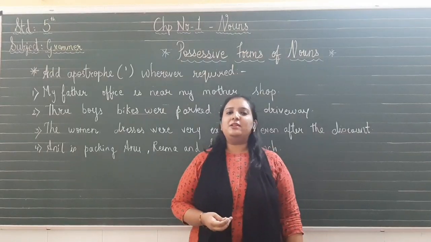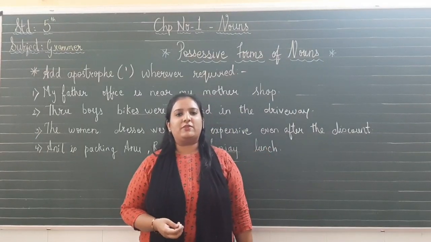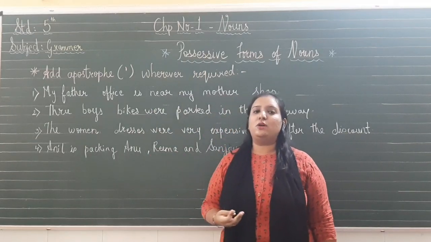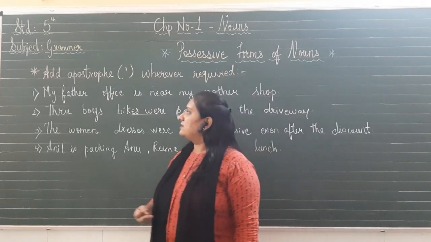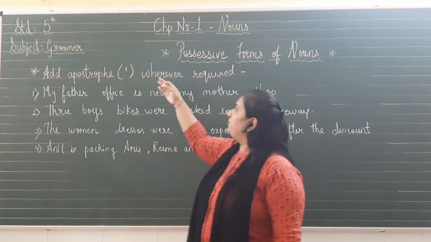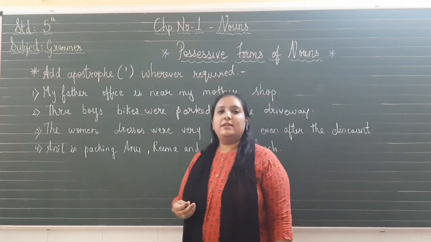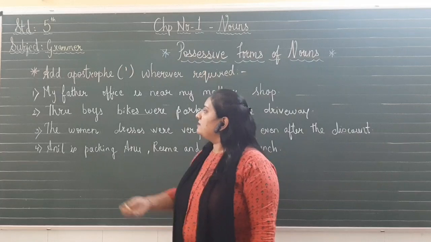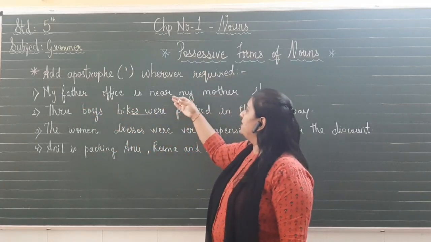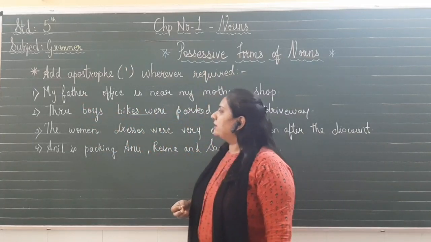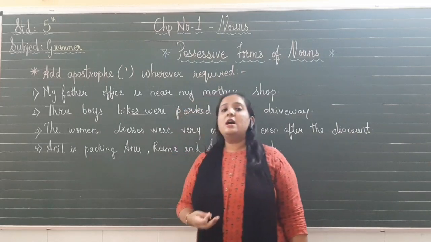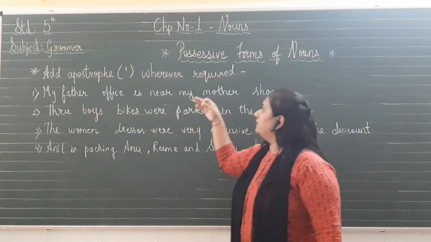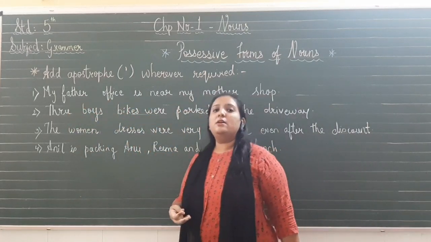So students, after learning all the 4 rules of possessive forms of nouns, let us look at the 4 sentences and how to apply those rules. The very first question here is add apostrophe wherever required. The exercise is telling us that we have to put the apostrophe. So the first sentence, my father's office is near my mother's shop. Now by looking at this sentence, I feel that there is a singular noun. Yes, where is singular noun? Father and the mother. So this applies the first rule.